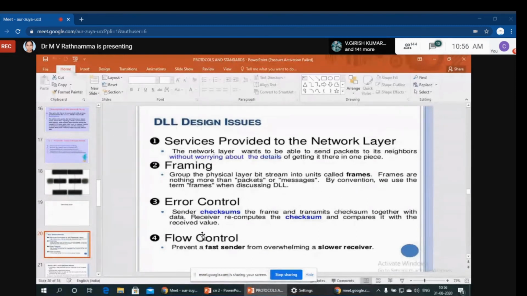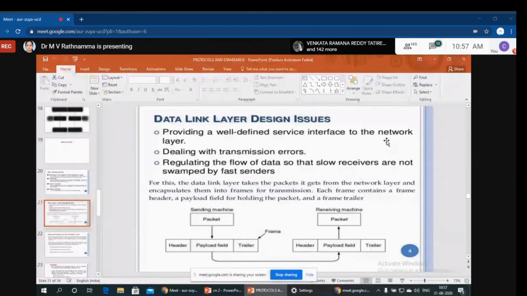Flow means the data passing should be controlled. It may be at the sender side or the receiver side. If the fault is at the sender side, he has to rectify it. And if there is a receiver side problem, we will change the processor. So this is called the services of our data link layer. Now, data link layer design issues, anyhow, we'll discuss in the second unit.